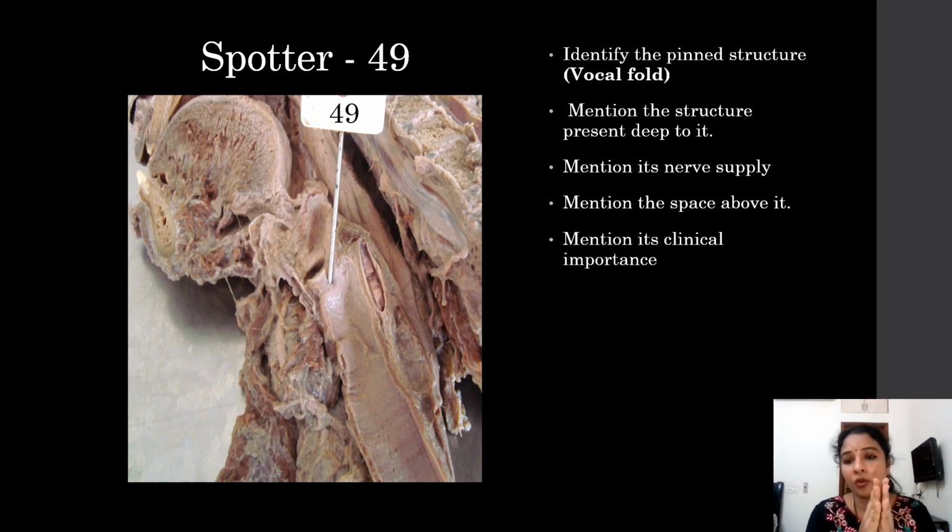The only abductors of the vocal folds are the posterior cricoarytenoids. If these muscles are paralyzed, there won't be any abduction, so the person will have breathlessness. That is one of the clinical aspects you can note down. There are many more clinical aspects associated with vocal cords. You can make note of it.